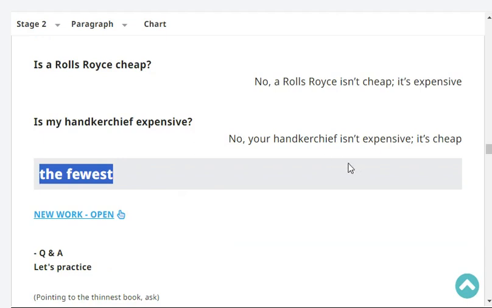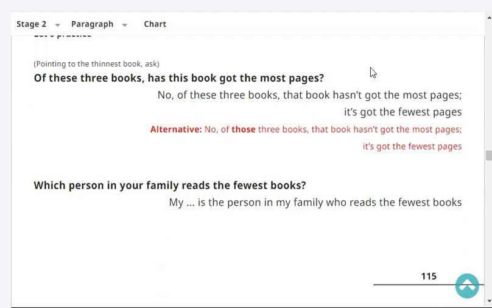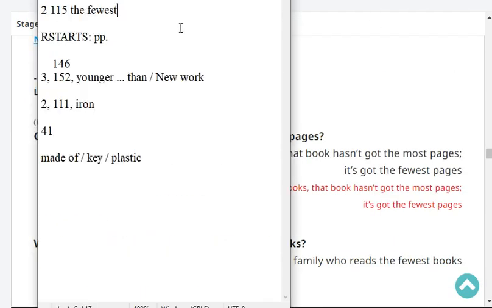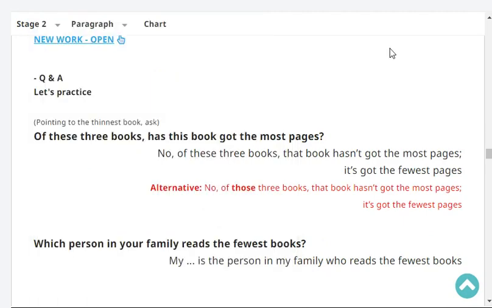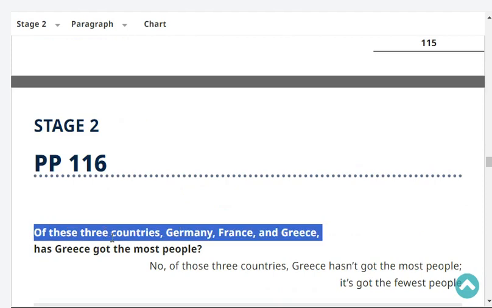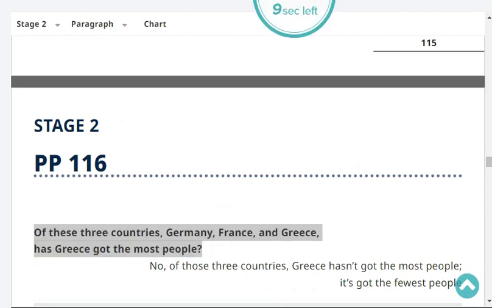It's cheap. The fewest. Of these three books, has this book got the most pages? No, of these three books, that book hasn't got the most pages. It's got the fewest pages. Which person in your family reads the fewest books? I am the person in my family who reads the fewest books. Very good. Okay, so we stop there for